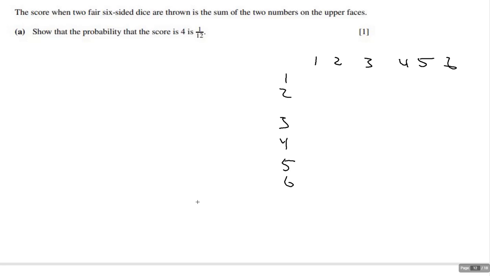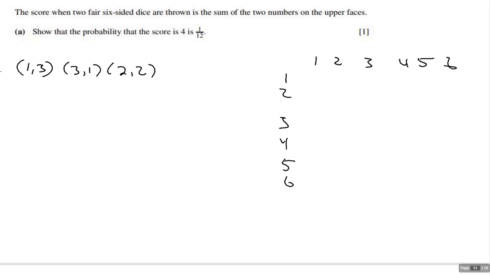So if you think about it, there aren't that many ways. Start with a 1. If I get a 1 and a 3, if I get a 3 and a 1, and the only other way I can come up with a 4 is to get a 2 and a 2. Those are the only 3 ways I can come up with. Is there a chance that I've missed some? Yeah, but just think about it.